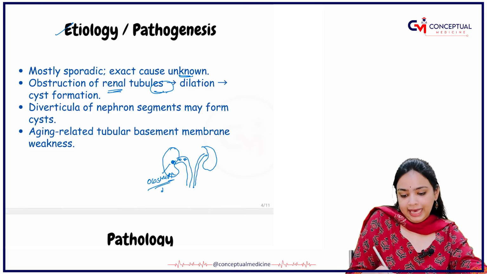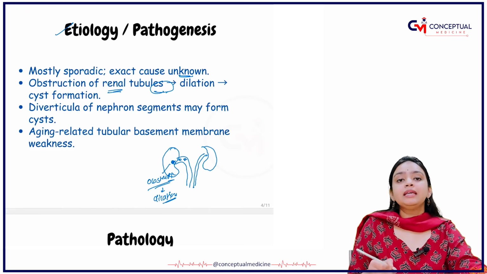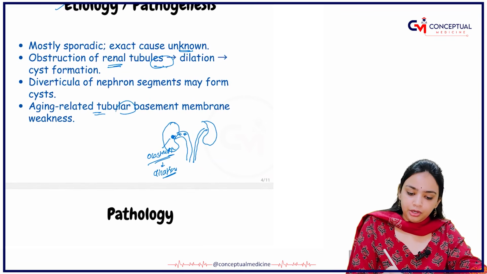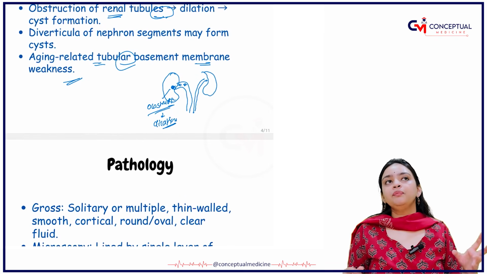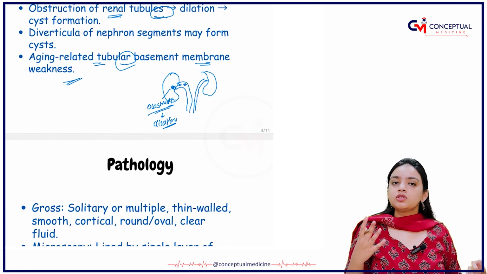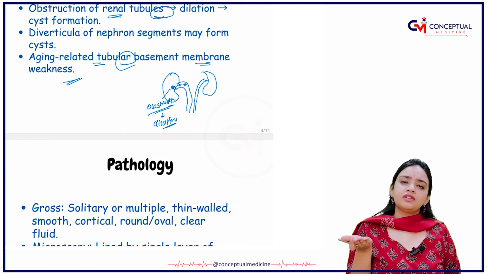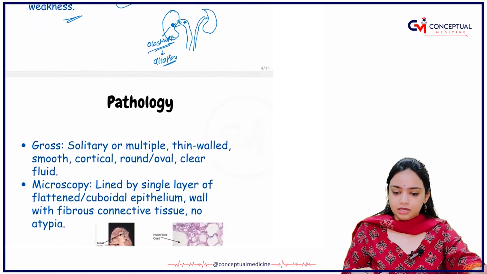There will be dilation, as a result of which there will be cyst formation. Then, aging related tubular basement membrane weakness. If the age is, let's say, 60 to 65 years, then that person is more prone to developing this kind of disease, right?